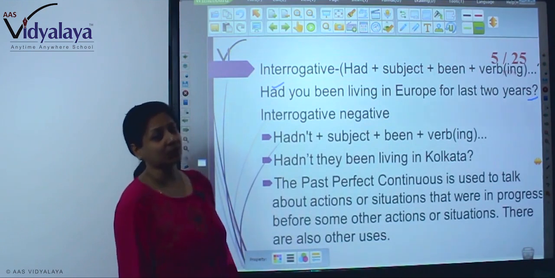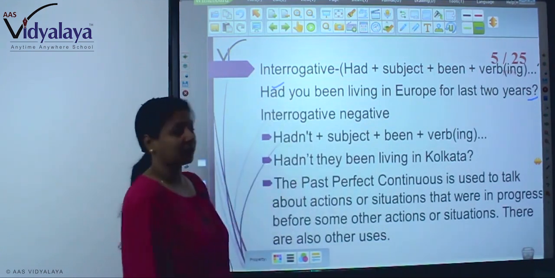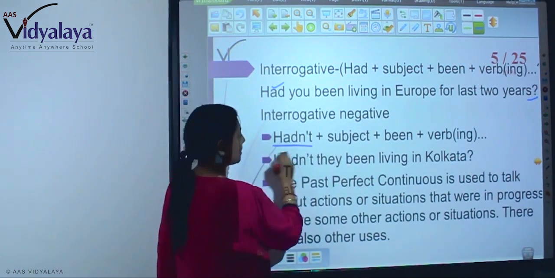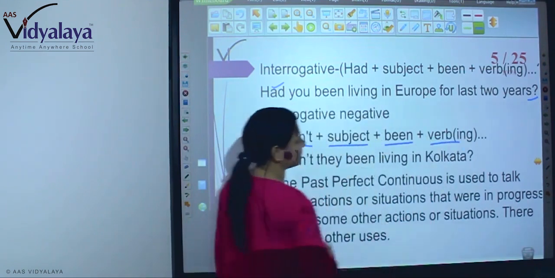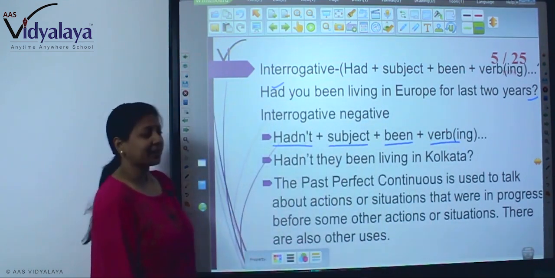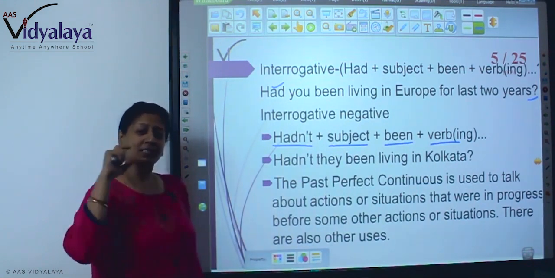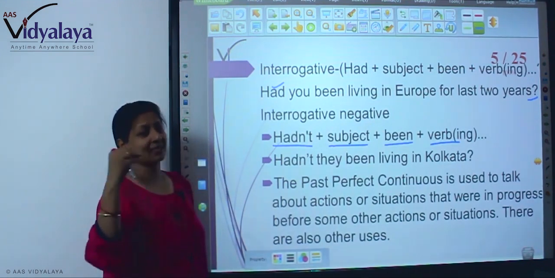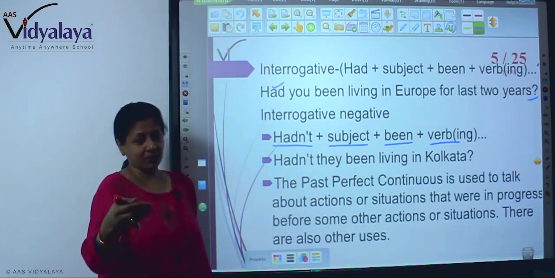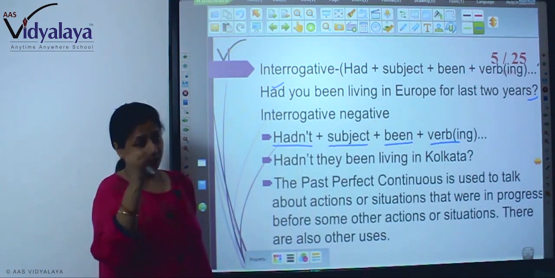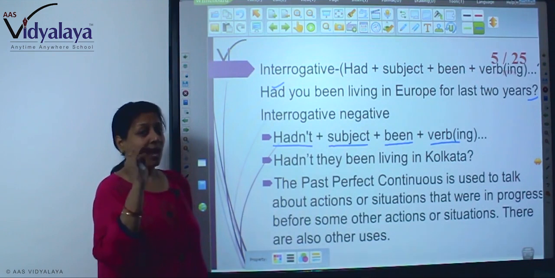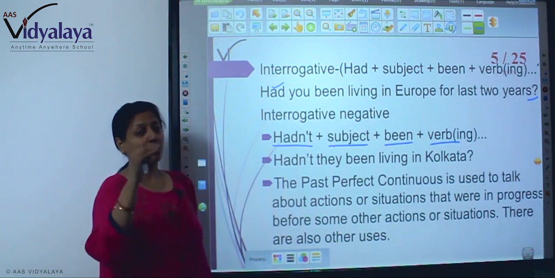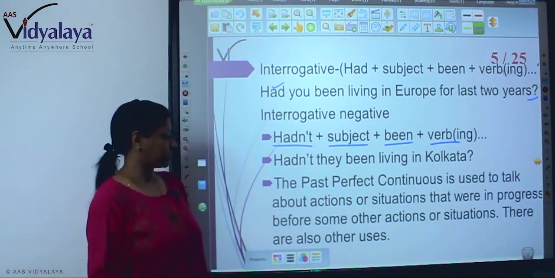Now this is interrogative positive, so it is only had. But when you write interrogative negative, how will you write? The format is hadn't plus subject plus been plus verb plus ing. Hadn't they been living in Kolkata? So the format is the same. You will have to just be conscious about the tense. If it is past, it is had, and if it is positive, then you don't need to write not. But if it is negative, you will have to write not. And if it is an interrogative, you will have to put the auxiliary first. And in this way, you can write past perfect continuous.